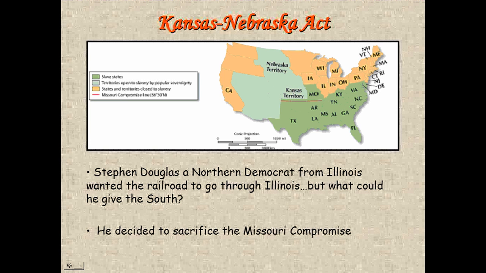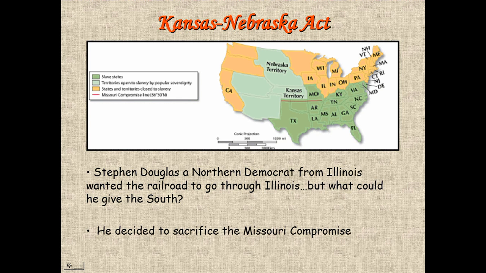Stephen Douglas is the guy who's important for the Kansas-Nebraska Act. He is the guy who was responsible for pushing through the Compromise of 1850. And he decides that he would like the railroad to go through his home state, which is Illinois. Now the Southerners want the railroad to go here.